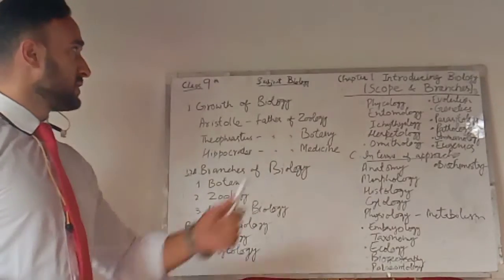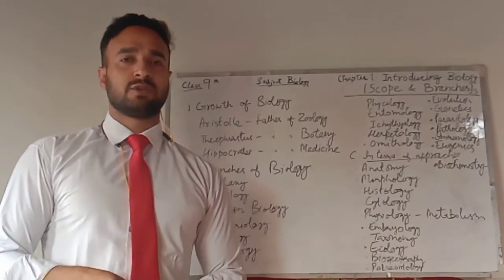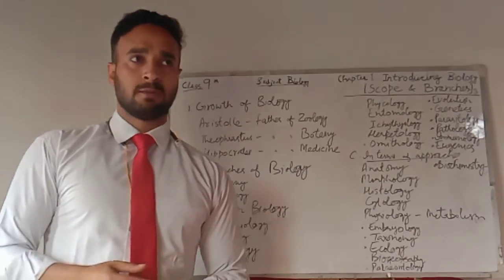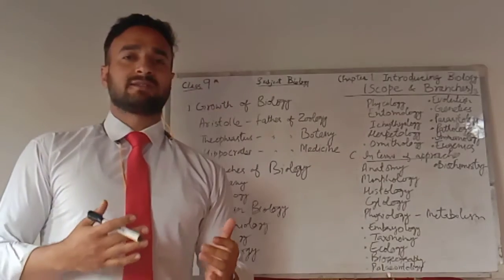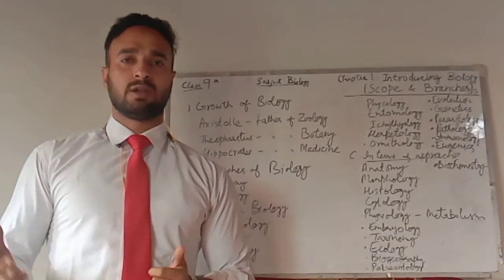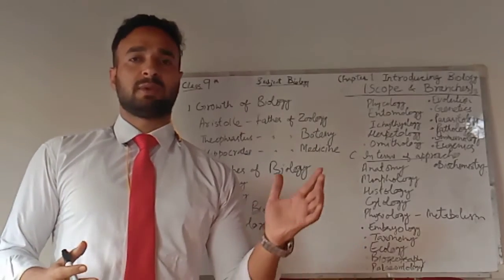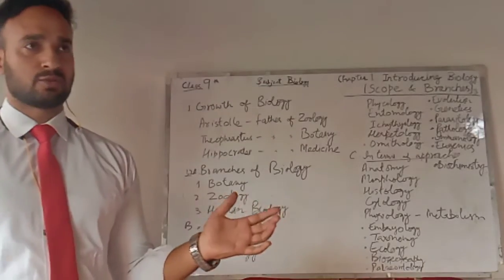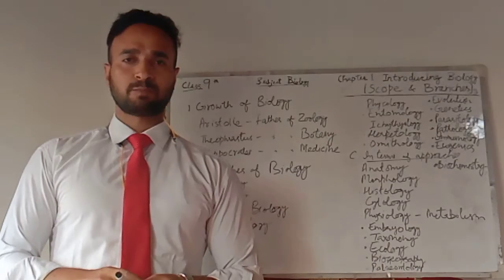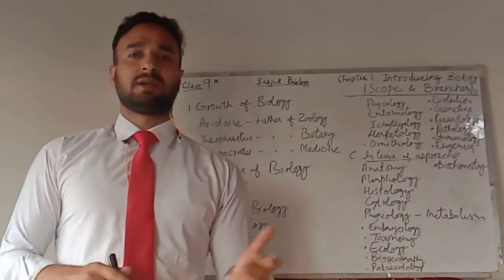Since we are going to discuss biology, we should know that biology itself is a branch of science. So it becomes very imperative, very logical, to define the term science first. Science is an organized body of knowledge supported by experimentation and observation. So we can say that whatever science prevails in the present world right now has wholly and solely come from experimentation and observation.